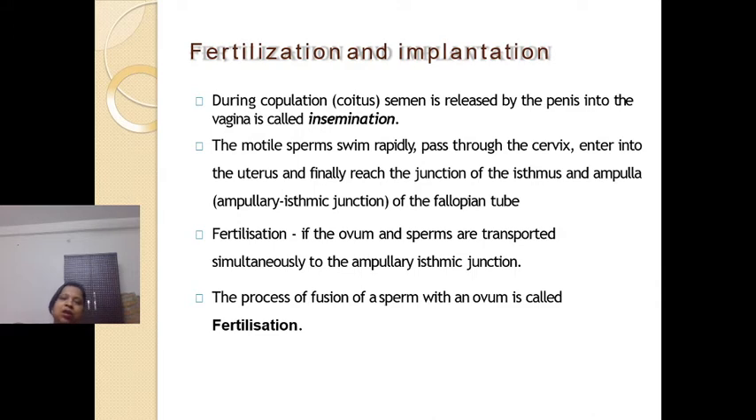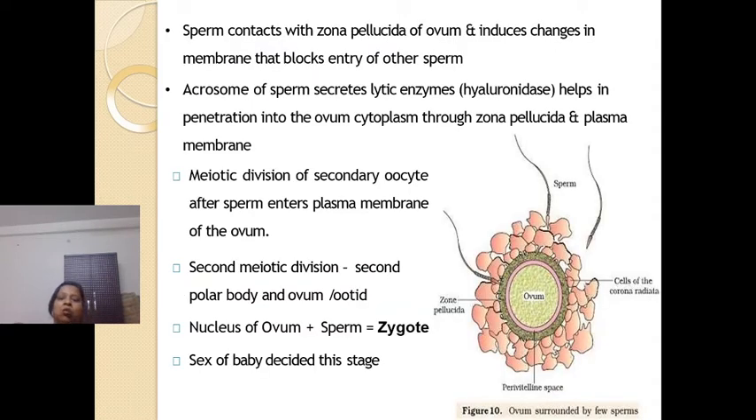Fertilization occurs at the ampullary isthmic junction. If the sperms and the ovum reach the place at the same time, fertilization may occur. Fertilization, we know, is the fusion of a sperm and ovum. Now, how does this occur?